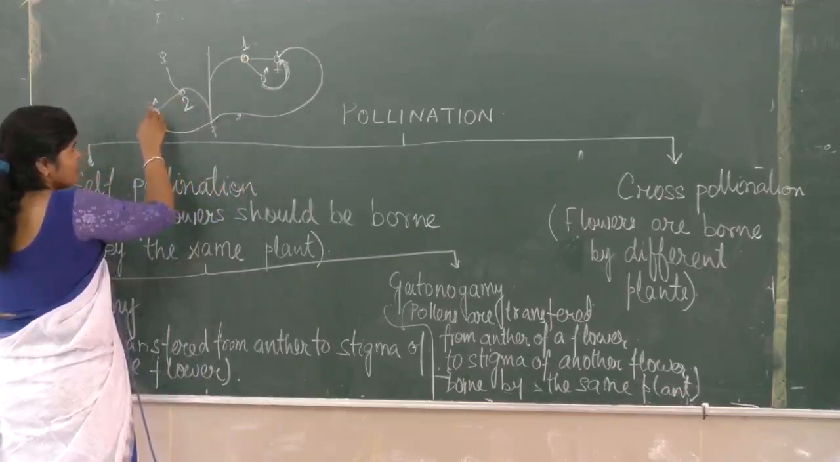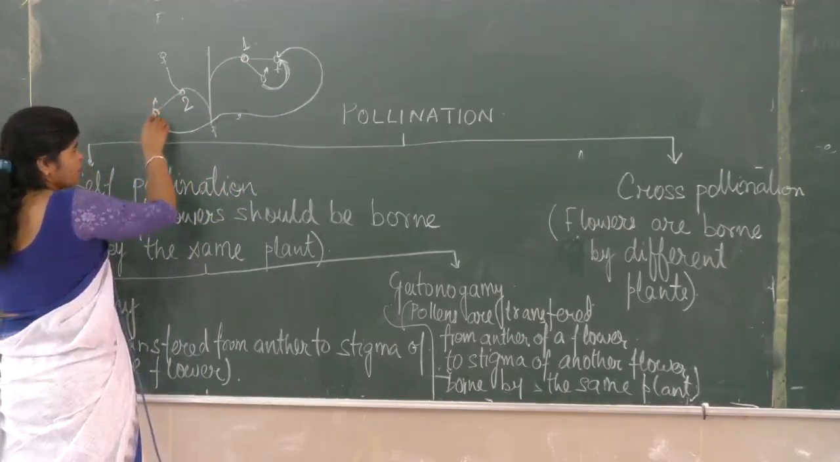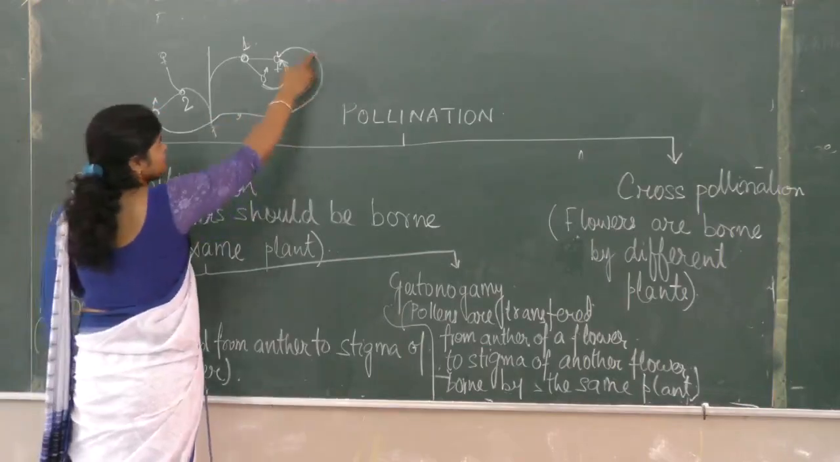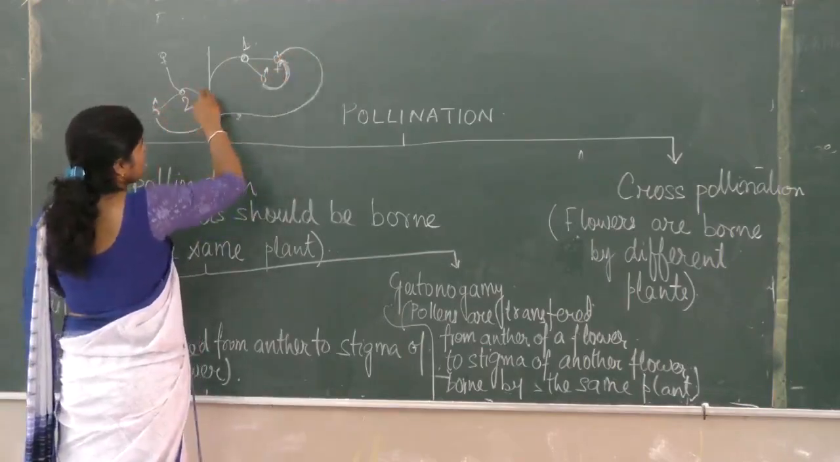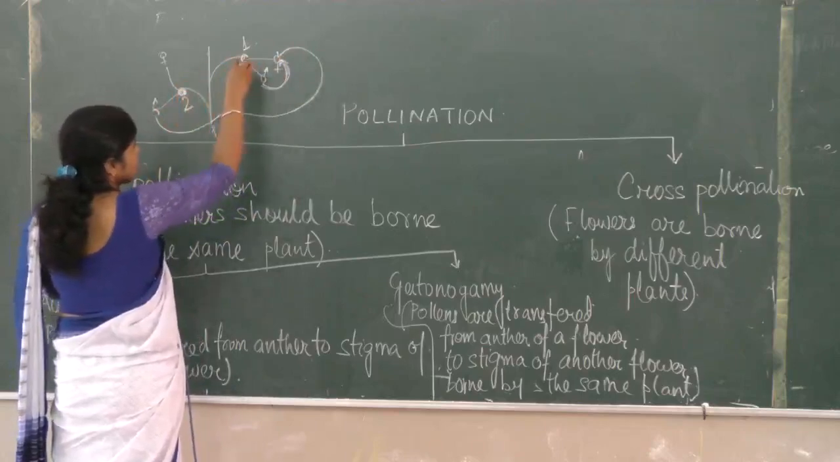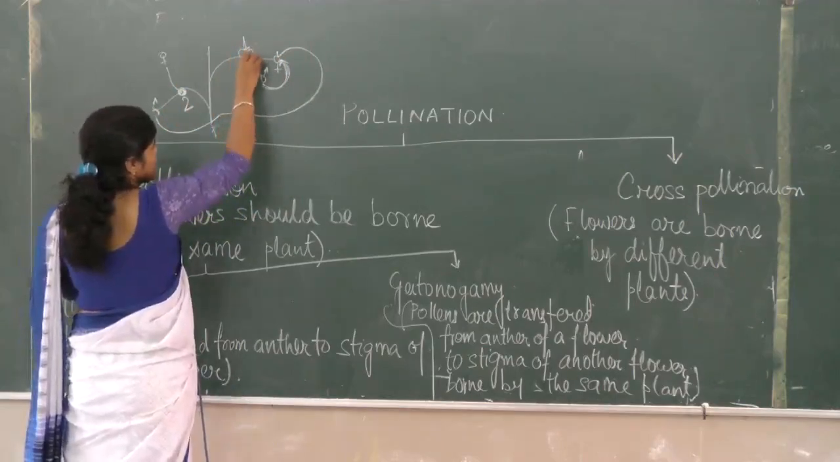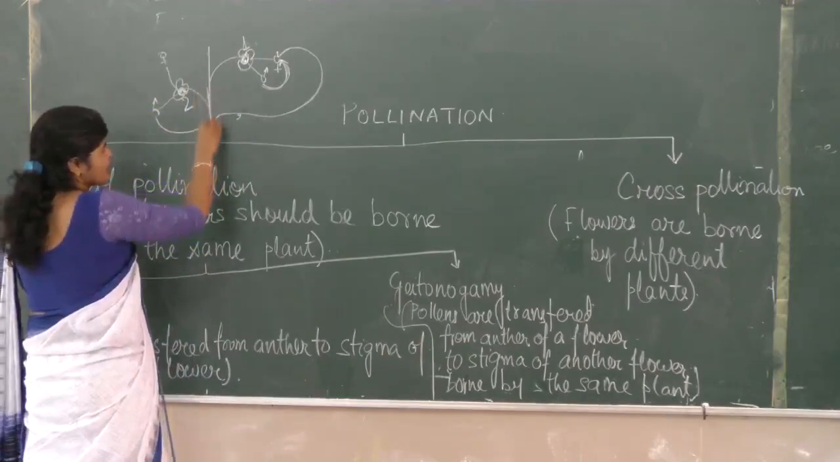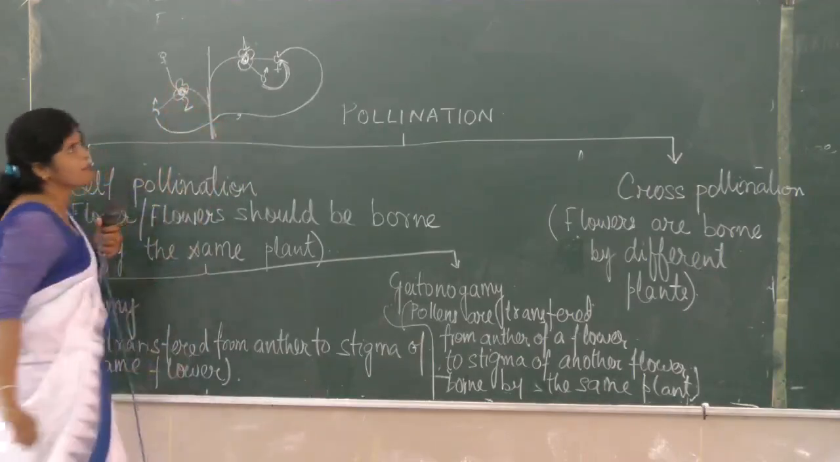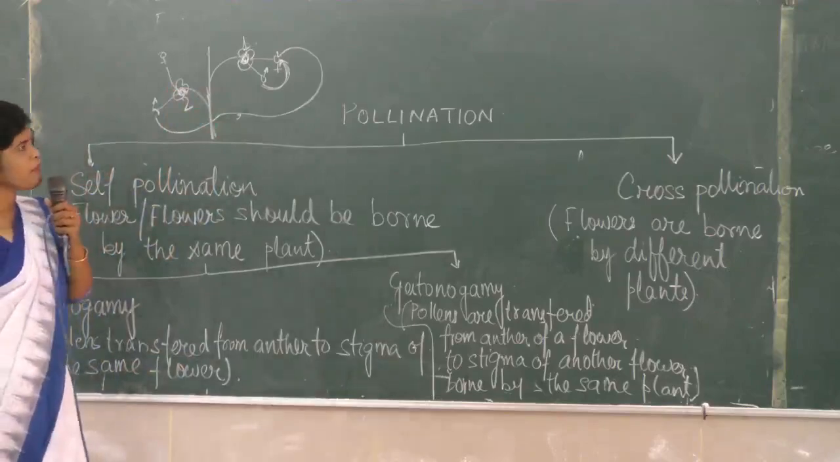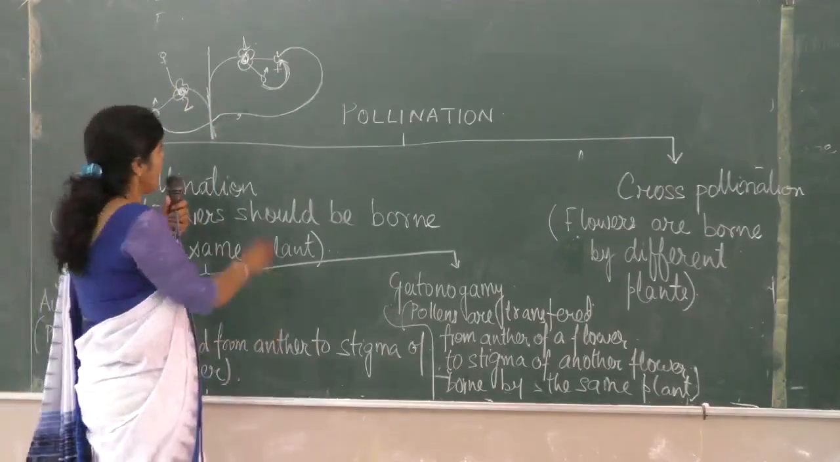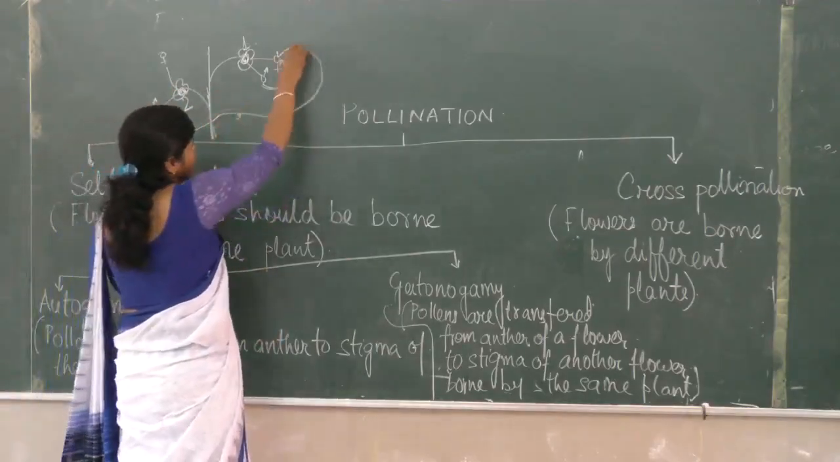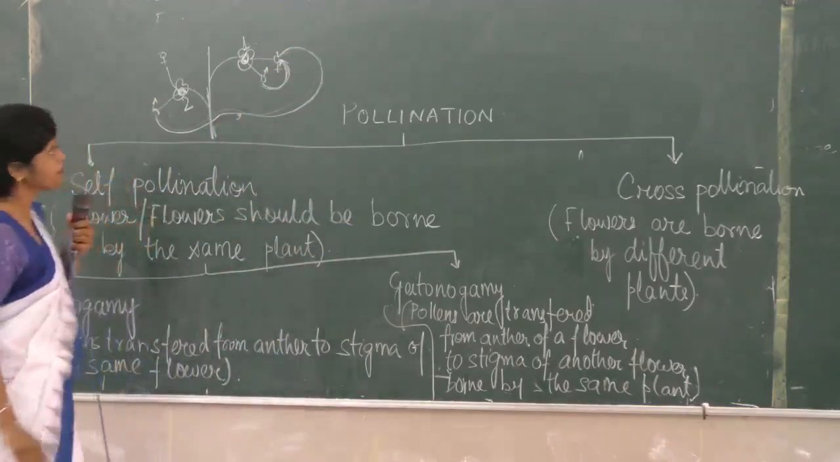Pollen grains are transferred from the anther to the stigma of two different flowers, from this flower to this flower, but they are borne by the same plant. So this is self-pollination because the genetic makeup is the same. This kind of pollination is known as geitonogamy.